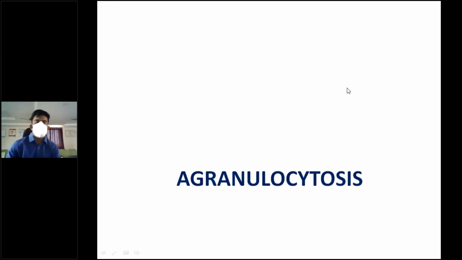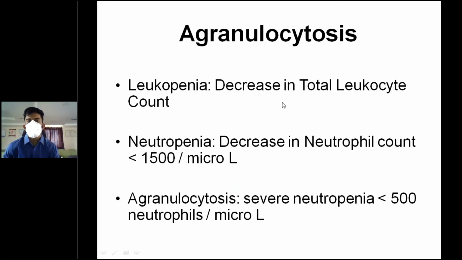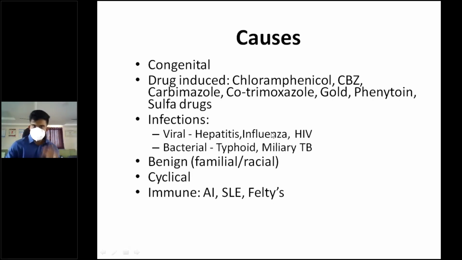So there's a smaller aspect of this called agranulocytosis. There's only leukopenia here, a decrease in total leukocyte count. Neutropenia can also be seen, a decrease in neutrophil count to less than 1500 per microliter. Agranulocytosis is severe neutropenia, less than 500. So leukopenia is a decrease in total leukocyte count, neutropenia is less than 1500, and agranulocytosis is severe neutropenia, less than 500 neutrophils per microliter.